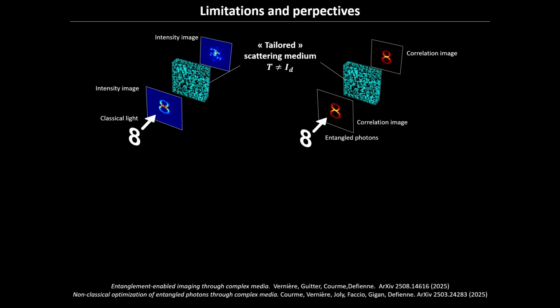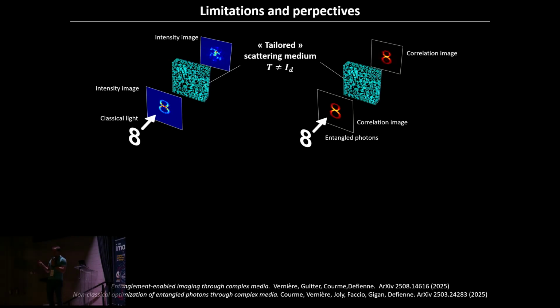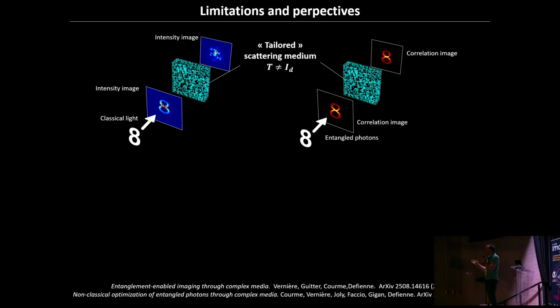Some of you maybe have noticed that I sometimes use the words correlated photons or entangled photons. There is a subtle difference there. In the case I was presenting before, we were only using the correlations between the photons, produced by entangled photons, but correlated photons. You could generate correlated photons in a different way, even in a classical way, all right? Some of the things we look for in quantum imaging is to use genuine non-classical properties of light that do not exist in the classical domain to achieve imaging better than what can be done with classical optics. This is an example of it.